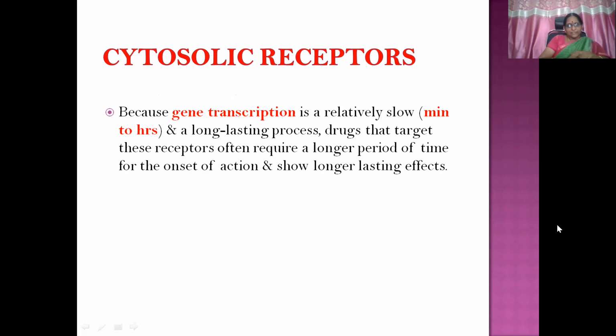Gene transcription is a relatively slow phenomenon, that is, it takes from minutes to hours, because it has to get translocated to the nucleus and then the gene transcription has to result. And as it is a long-lasting process, drugs that target these receptors often require a longer period of time for the onset of action and show longer lasting effects. Long time of onset of action and latency, and the action also lasts for a long period of time. So that's why, if you give steroids, you can't expect an immediate effect.